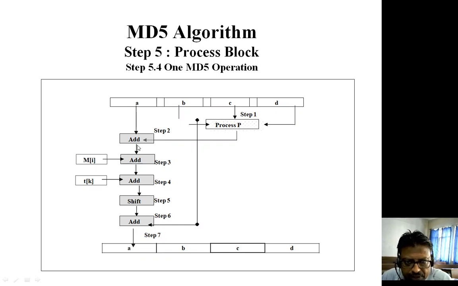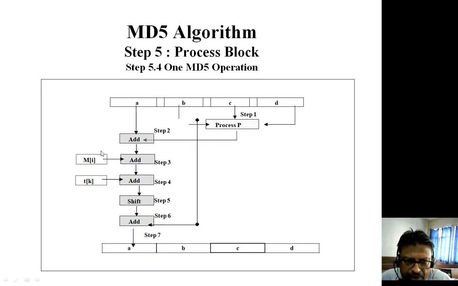So this 32-bit and this 32-bit will be added together, and then we take a constant value, that is Tk. The constant value is also of 32-bit. This 32-bit constant value is added to the output, and then we apply the shift operation. Whatever 32-bit value we get over here, we apply the shift operation. How much left shifting is done depends upon the round as well as the iteration in each round.